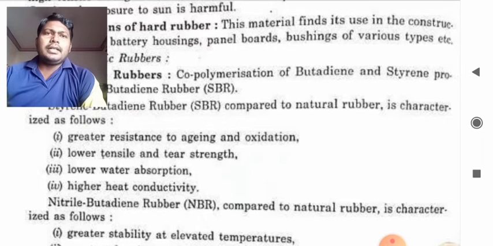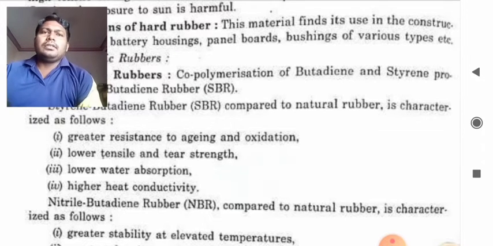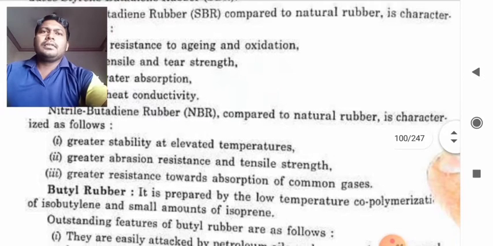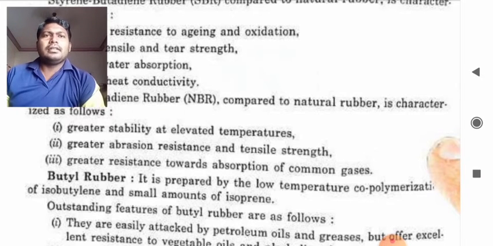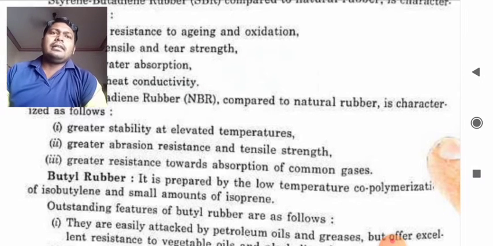Now nitrile butadiene rubber, NBR, compared to natural rubber is characterized as below. So we will now discuss their characteristics. They have greater stability at elevated temperature. What do we mean by elevated temperature? Temperatures which are increasing steeply can be called elevated temperature. They also have greater abrasion resistance and tensile strength, and greater resistance toward absorption of common gases.